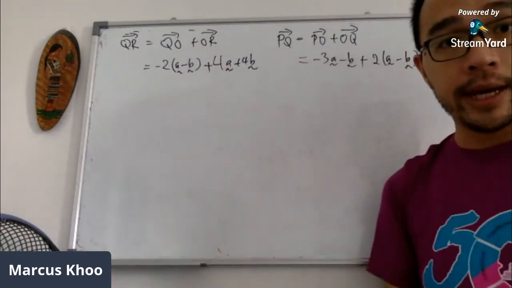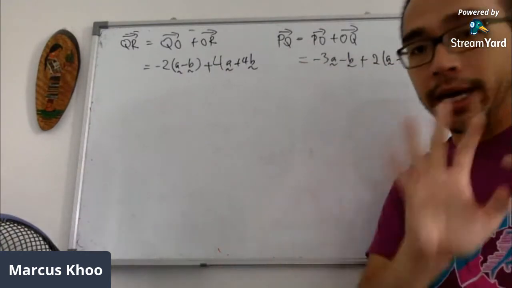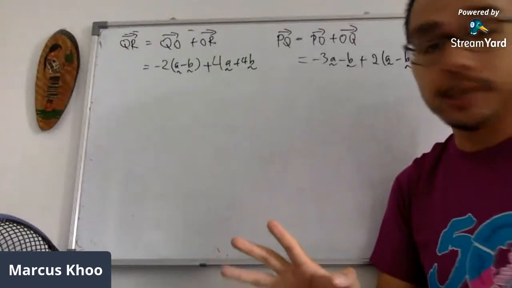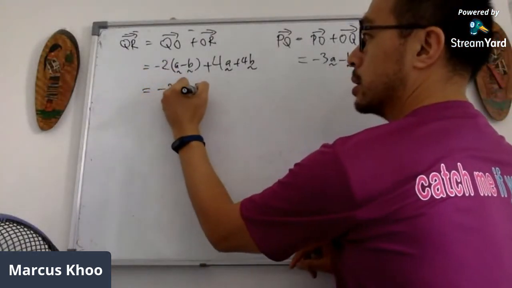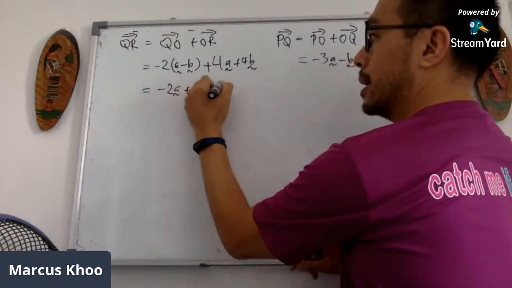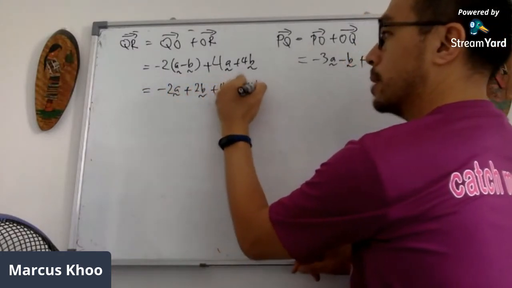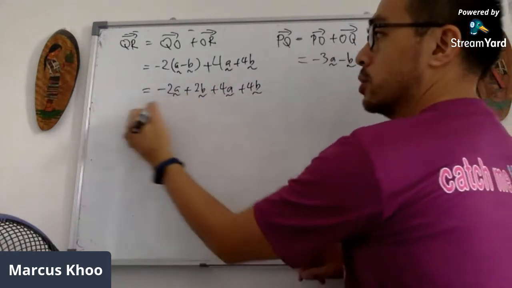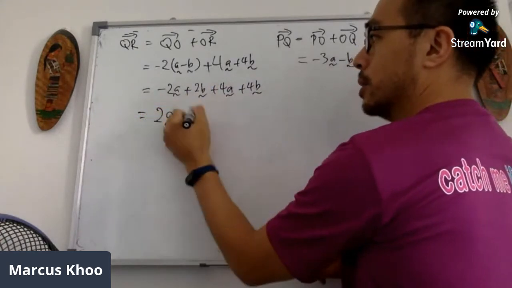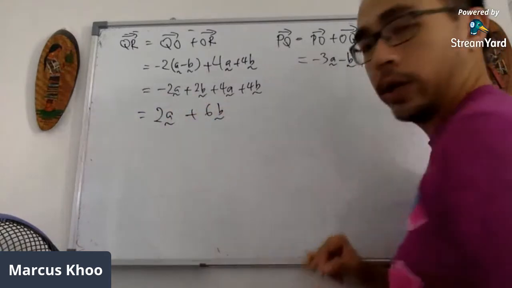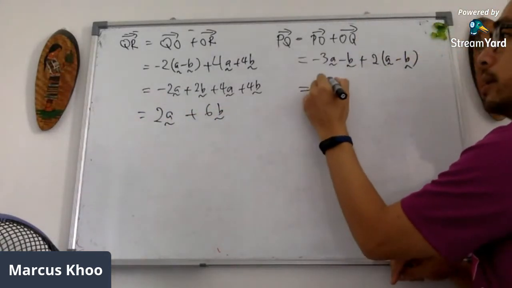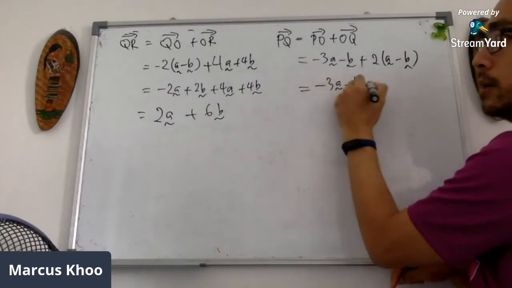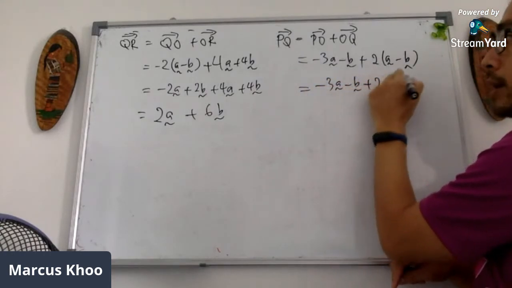Okay, I'm going to simplify it because I only want two terms. At the end of the day, we always want two terms first. So I'm going to do this: minus 2A plus 2B plus 4A plus 4B. Minus 2 plus 4 will be 2A, this will be plus 6B. Leave it at that first. Secondly, this one, minus 3A minus B plus 2A minus 2B.